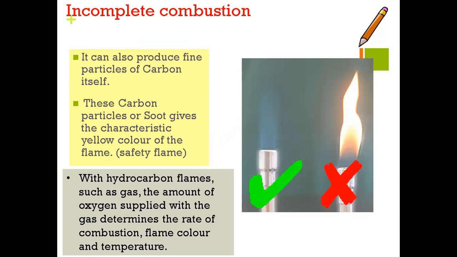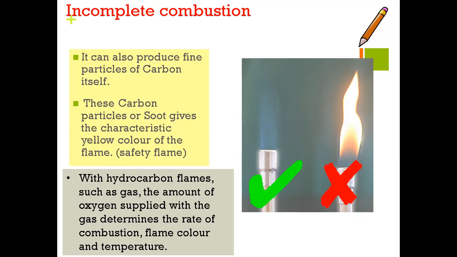Now it can also produce fine particles of carbon itself. These carbon particles, or soot, give the characteristic yellow color of the flame. With hydrocarbon flames such as gas, the amount of oxygen supplied with the gas determines the rate of combustion, flame color, and temperature.